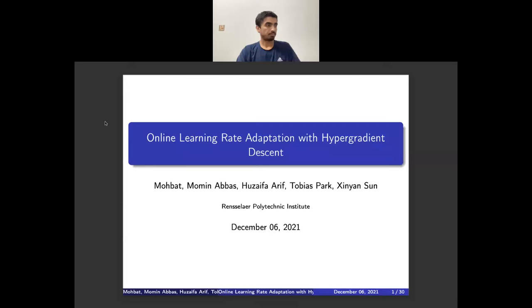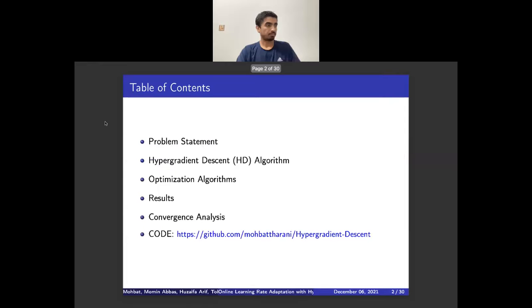Today we will present our project Online Learning Grade Adaptation with Hypergradient Descent. The overall holistic idea of our project is to adaptively tune the learning rate, also known as a step size, with the aim of achieving faster convergence on various machine learning optimizers. The outline we will follow is as shown.